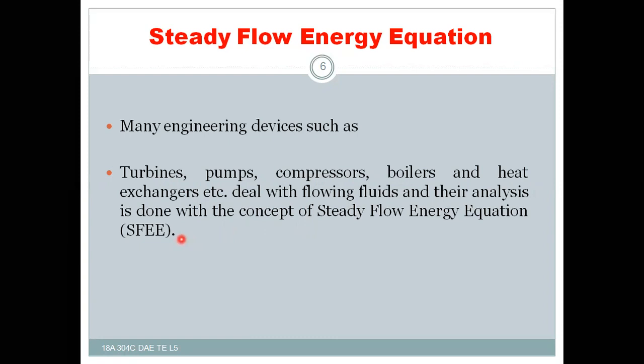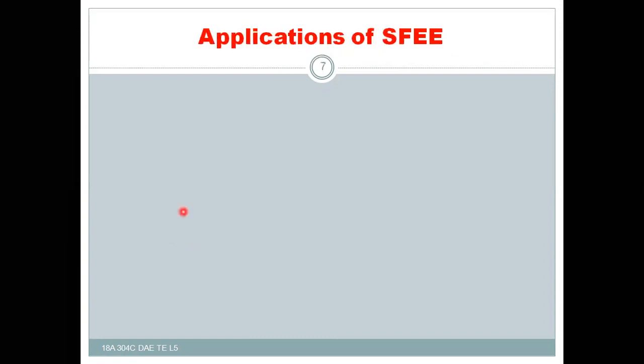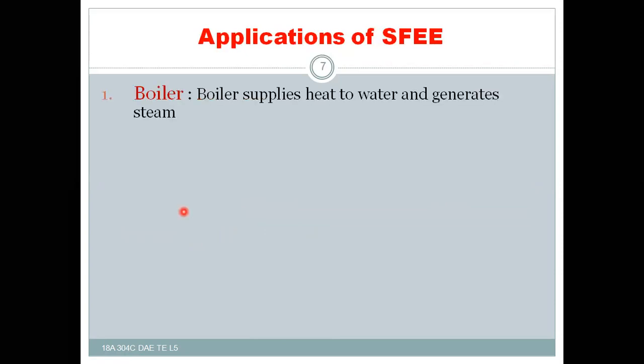So we should have sufficient knowledge of the steady flow energy equation, that is the derivation and the assumptions of the steady flow energy equation. We should have the concept of this. So next are the applications of the steady flow energy equation. Number one application is the boiler.